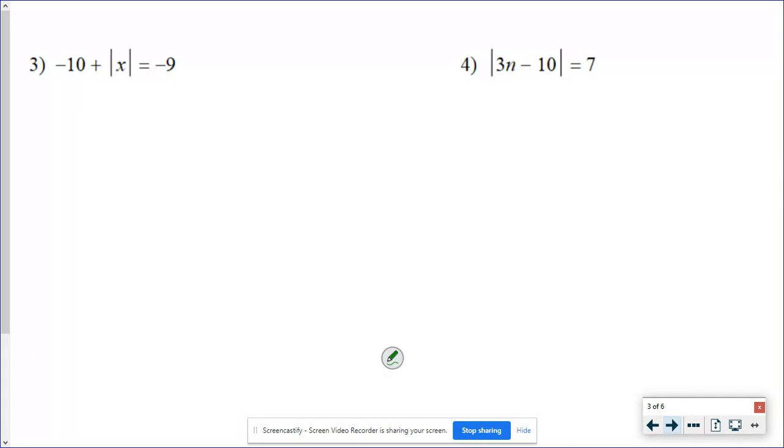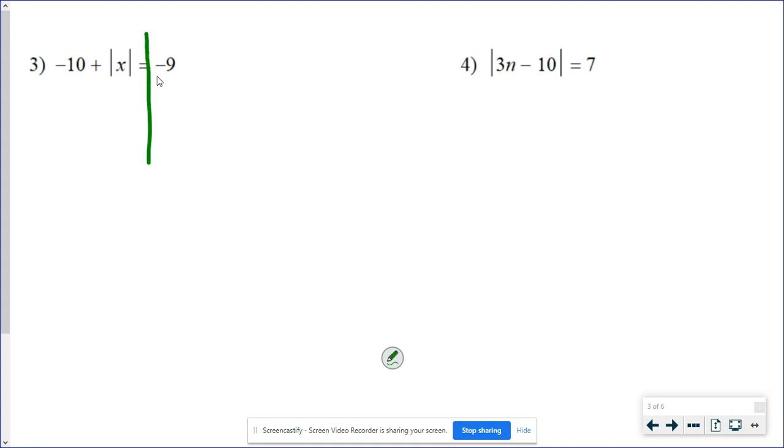In number 3, a couple of things. First of all, some people look at number 3 and automatically assume that it's going to be a no solution because I have a negative 9 right here. Well, the fact that the absolute value isn't by itself says that I don't really know if that's a negative yet. We can't do this if it is a negative, but we don't know that yet. Second thing is I cannot write my two equations until the absolute value part is all by itself. When it's by itself, then we can look at the two equations.